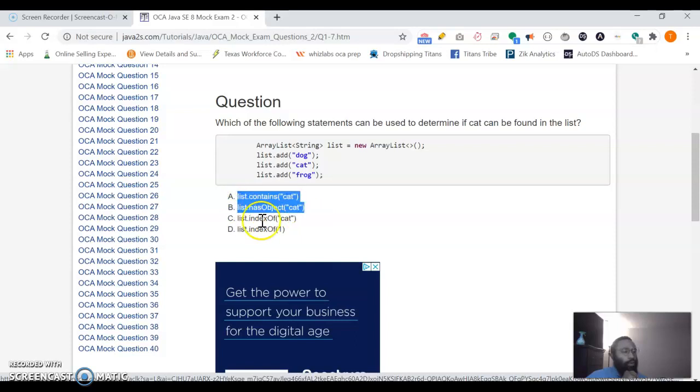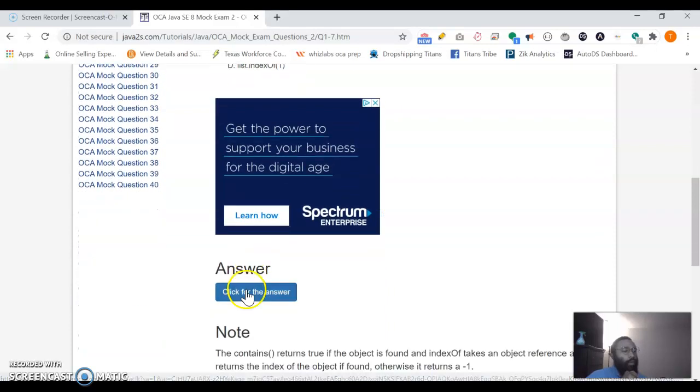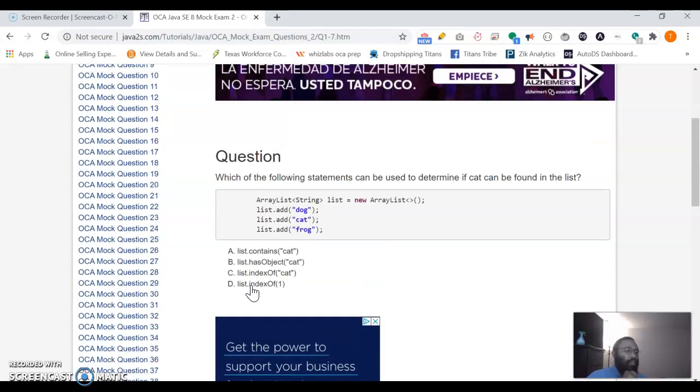These two should work, so I'm going to go with A and B here. A and C. It looks like I got this one incorrect. This one says list.indexOf cat. I figured this is going to return a positive 1. It's going to state that this is inside of the list. But I didn't really think that this would work. Well, I guess it will.